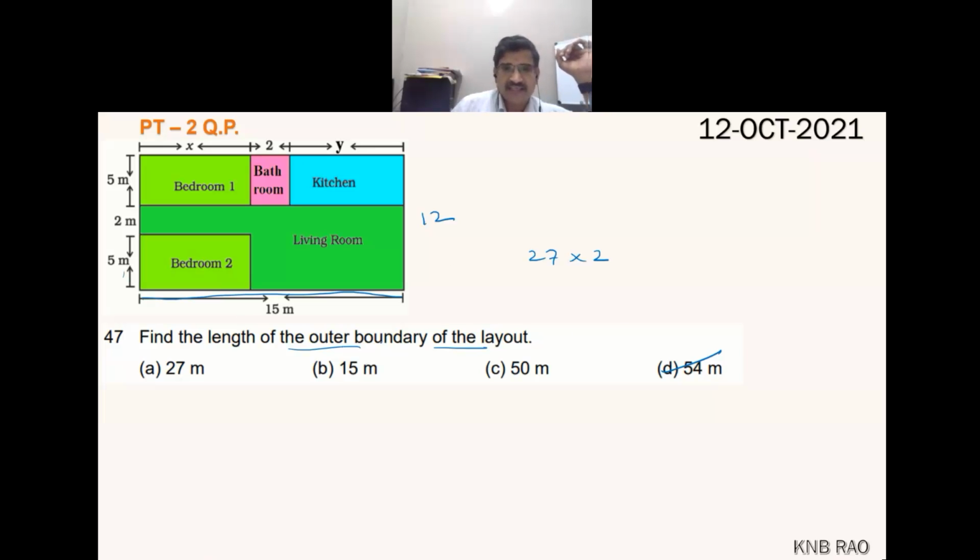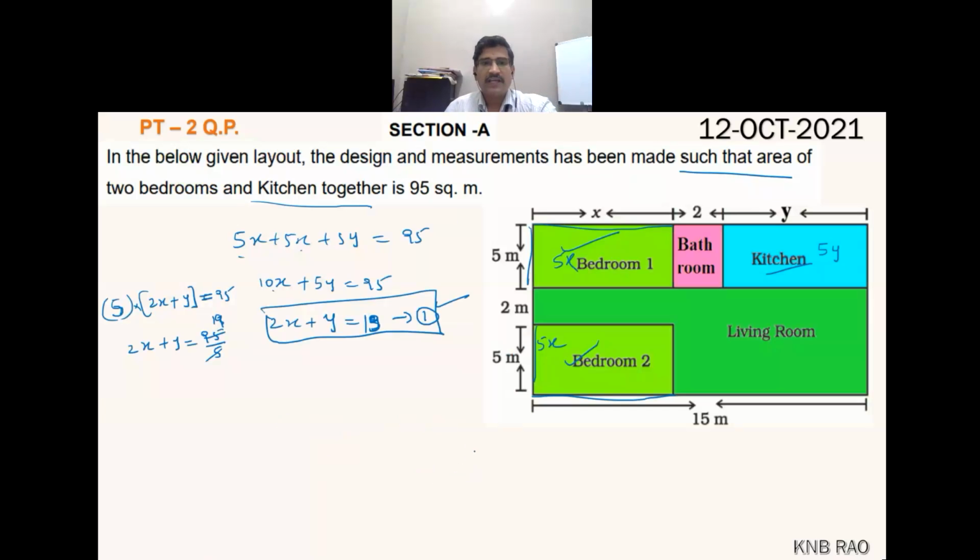Next, another equation. How to find out another equation? Using this 15, x plus y plus 2 equals 15. So x plus y equals 13. This is equation 2. So, equation 1 and x plus y equals 13, equation 2.